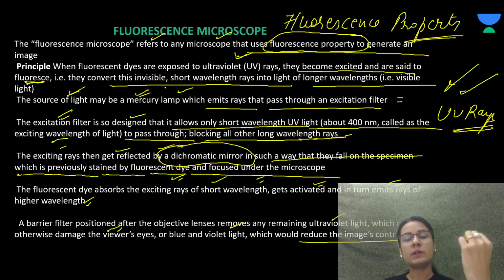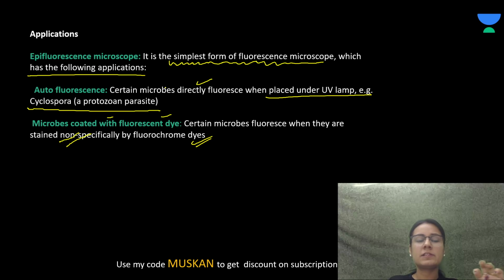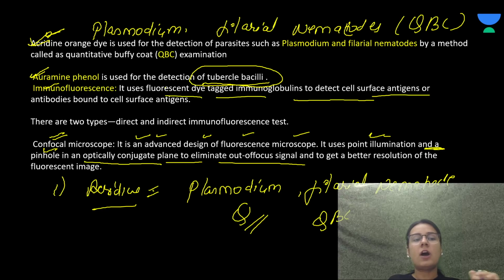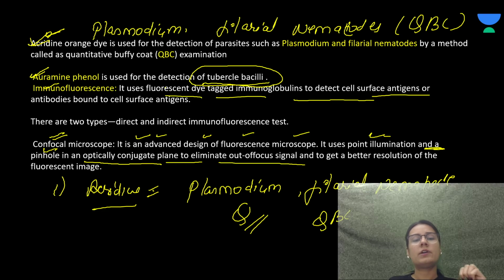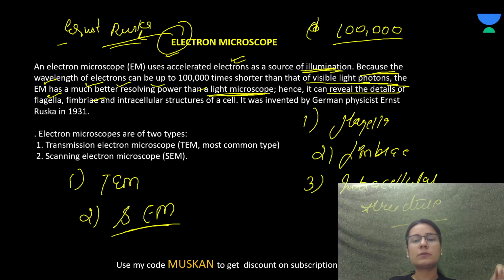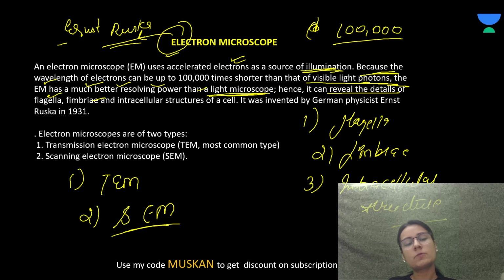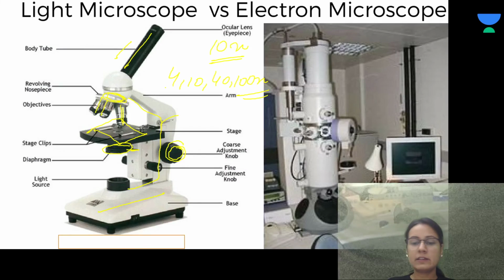Fluorescence, that is the fluorescence property we are using to generate the image. And there are various applications we saw: autofluorescence used for cyclospora, acridine dye for plasmodium and the filarial nematodes, auramine for the tubercle bacilli. And there are two types: direct and indirect immunofluorescence. Electron microscope, that is for isolated electrons, transmission electron microscope and scanning electron microscope. Differences, we saw that the electron microscope is more advanced, more expensive, training is required, resolution is greater, and greater magnification, right?